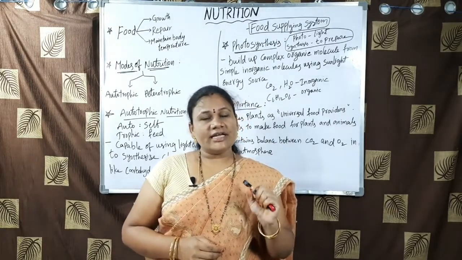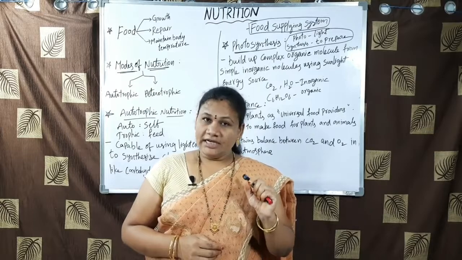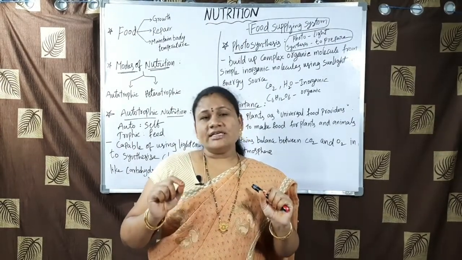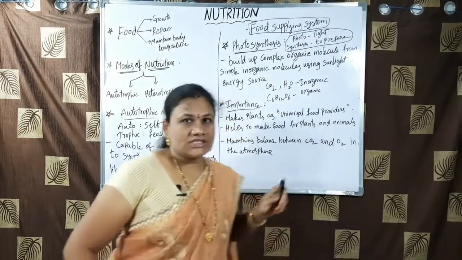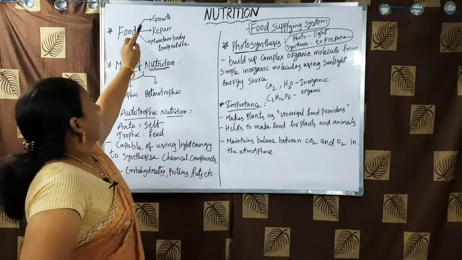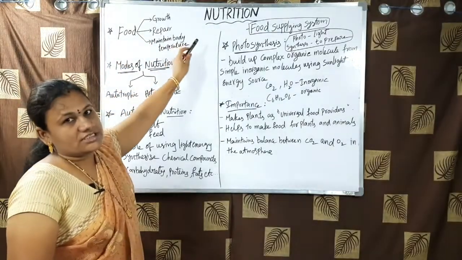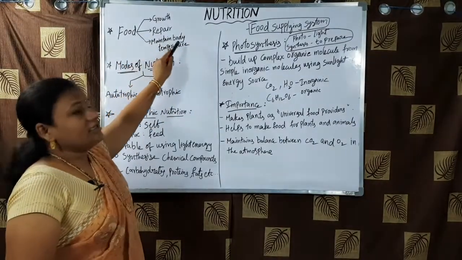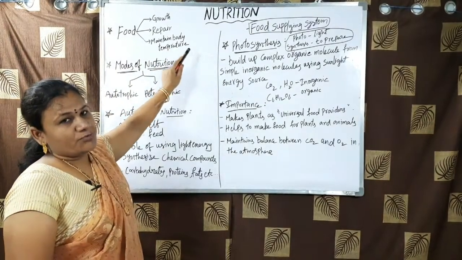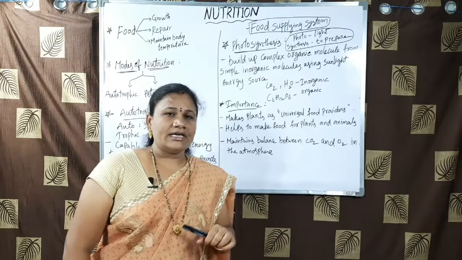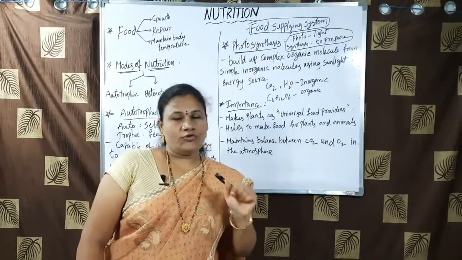Beyond that, each and every living organism needs food to survive and to maintain some kind of body functions, such as for proper growth of the body, to repair the body systems and to maintain body temperature as well. So these are very important aspects for a living organism to need to get food.